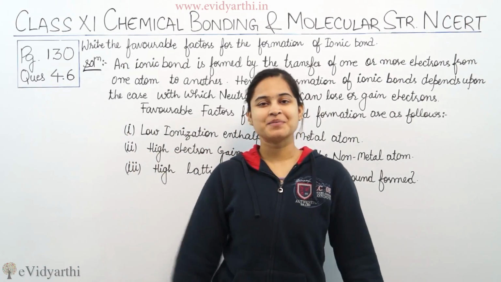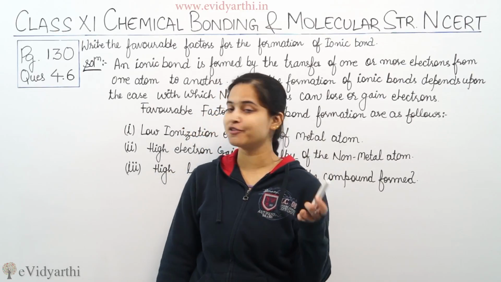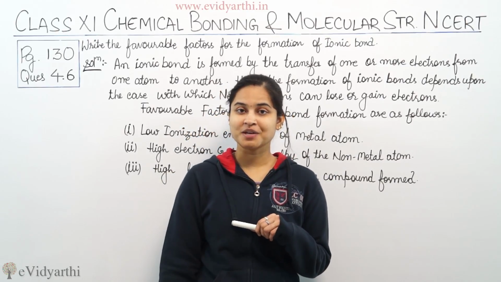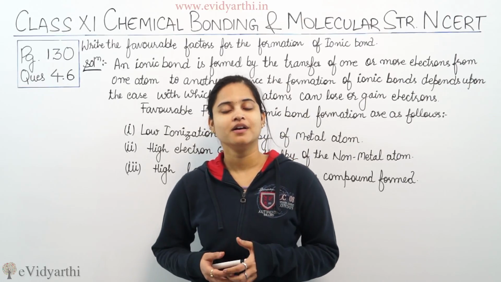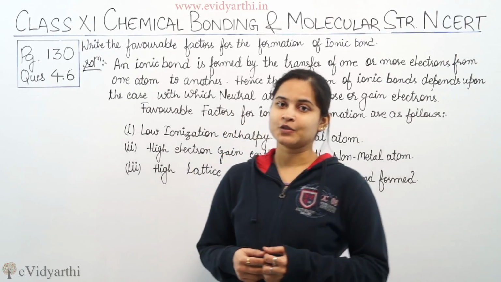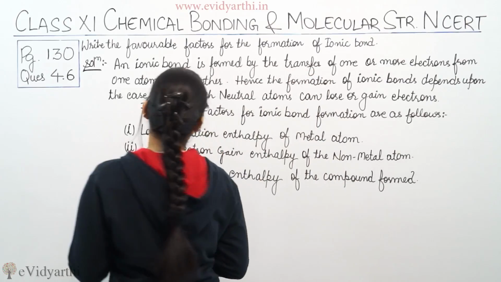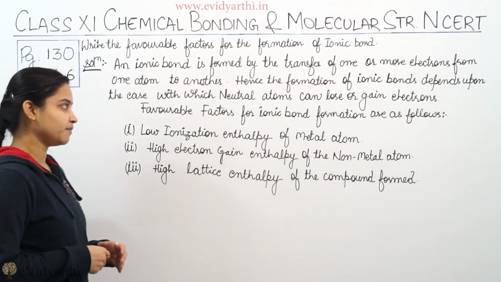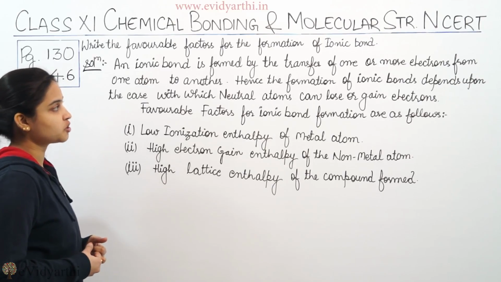Hello everyone, I'm Raki and today in this session I'm going to discuss question number 4.6 on page number 130 of the NCERT text, chapter 4, Chemical Bonding and Molecular Structure, class 11. So let's see what the question is. The question is: write the favorable factors for the formation of ionic bond. So we need to write the favorable conditions for the formation of ionic bond.